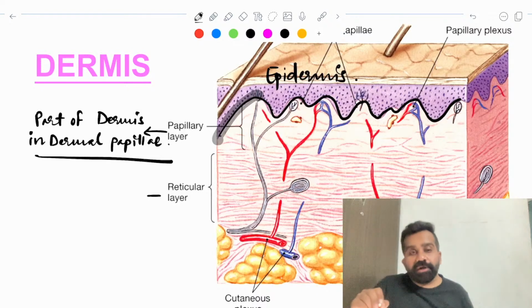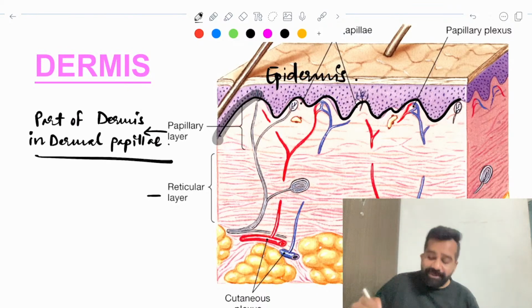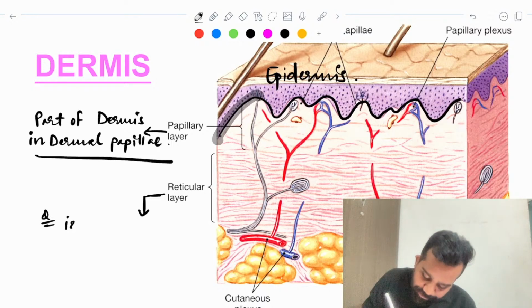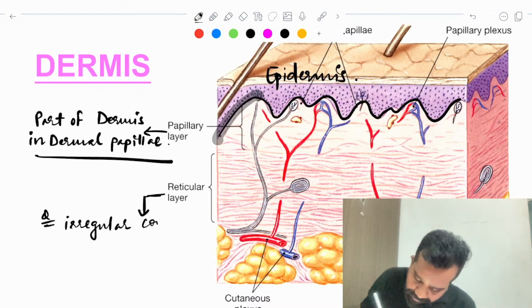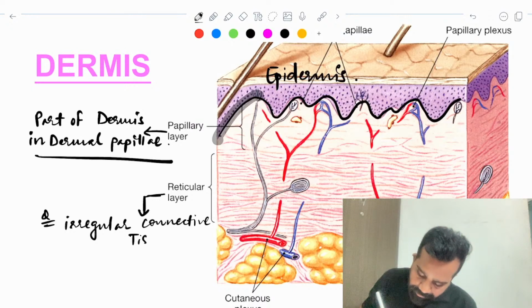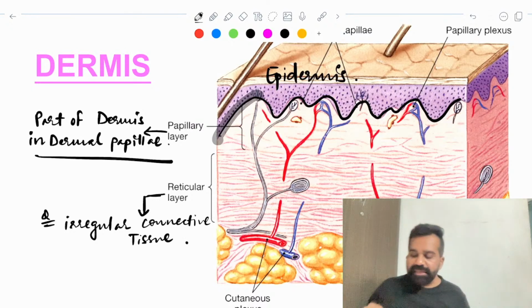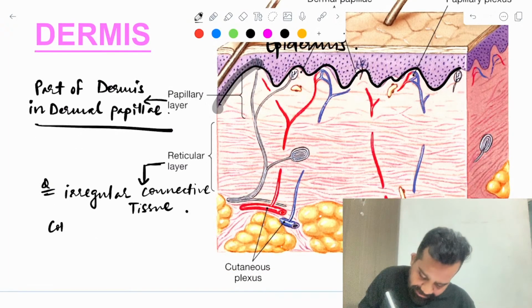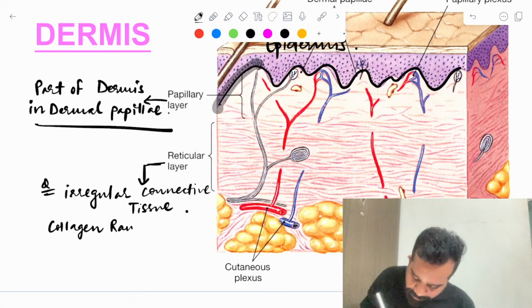Whereas the reticular layer, this reticular layer is very important. MCQ they ask. It has an irregular connective tissue. In this layer, collagen is randomly oriented.